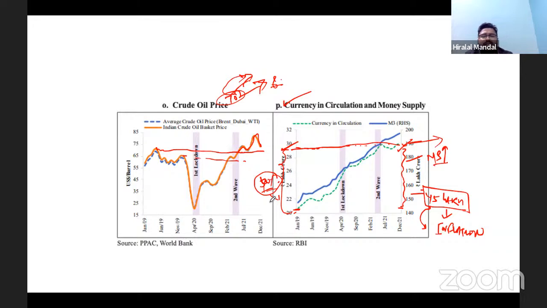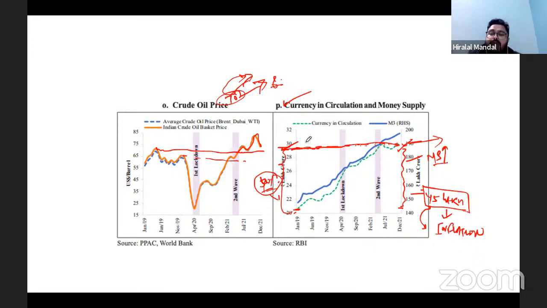If another 2 to 3 lakh crore rupees in other currencies is added, the total value might be in the range of 18 or 18.5. But it has gone up now to more than 29, almost 30 lakh crore rupees at this point of time. So that shows why there is inflation in the economy.